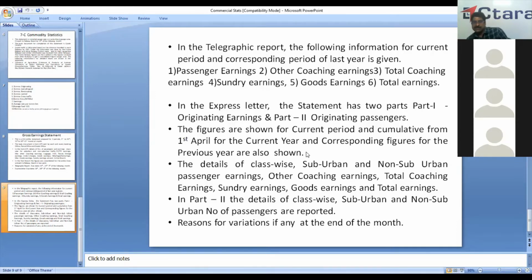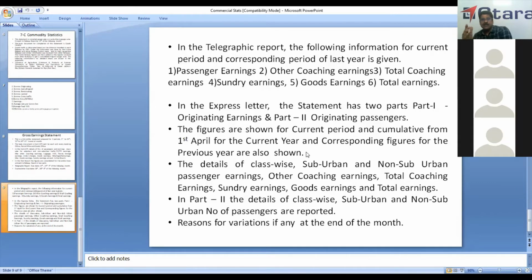Suppose we sent the last statement on 20th, so 1st April to 20th October. We show this for the current year and for the previous year also, for both suburban and non-suburban earnings. Similarly, we show it for sundry earnings, goods earnings, and total earnings. And at the end of the month, we furnish any significant variation, and if there is huge variation, the reasons for the variation.